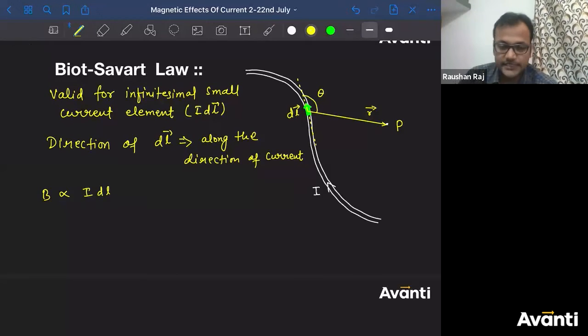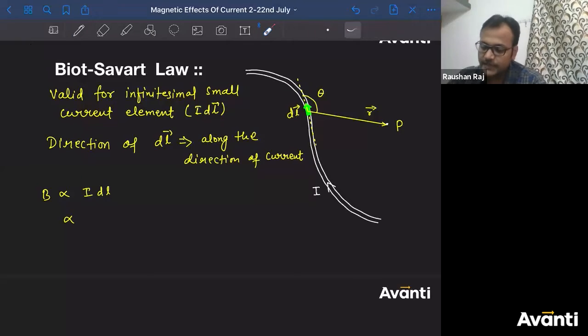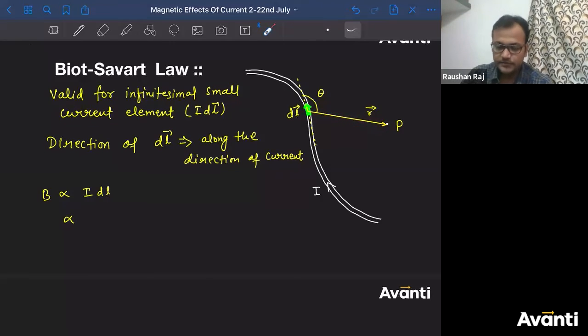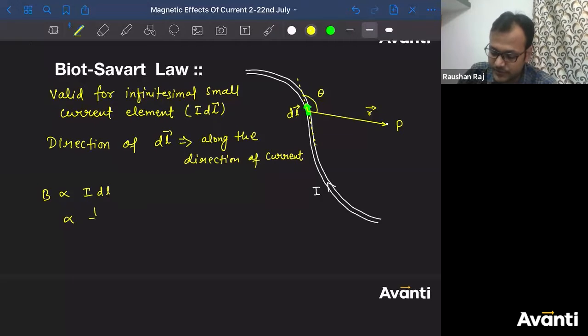अच्छा, what about the distance? It was observed that the magnetic field because of this current carrying element will be inversely proportional to the square of the distance of the point from the element. If you have to find the magnetic field at this point, then you have to find the distance here. If the distance is r, so we'll say B will be inversely proportional to r square. One more thing, there is one more proportionality that was there.